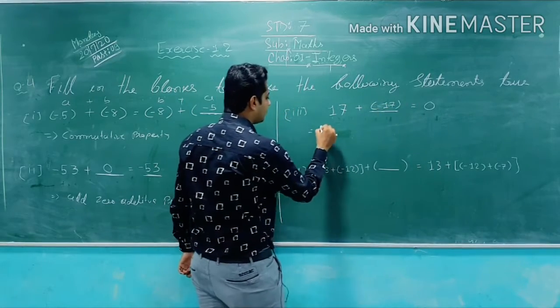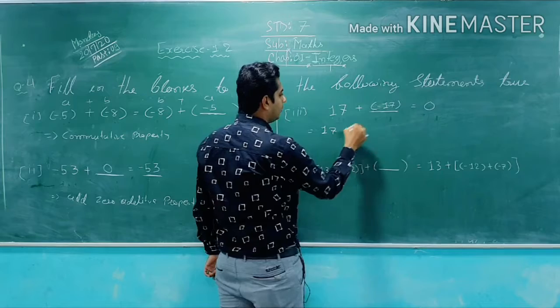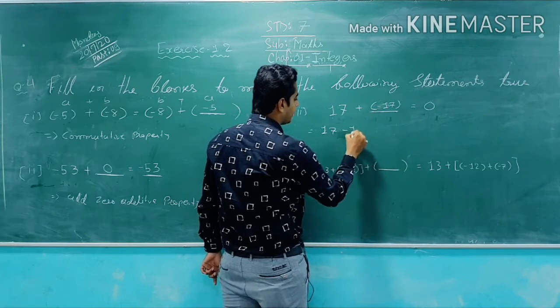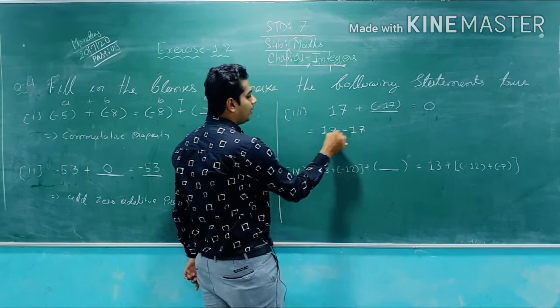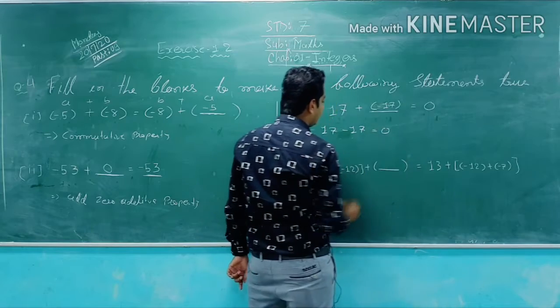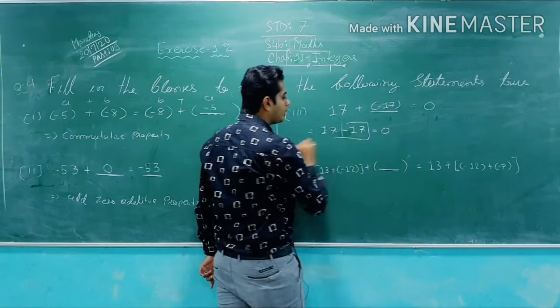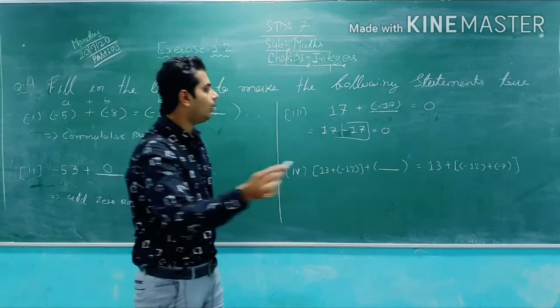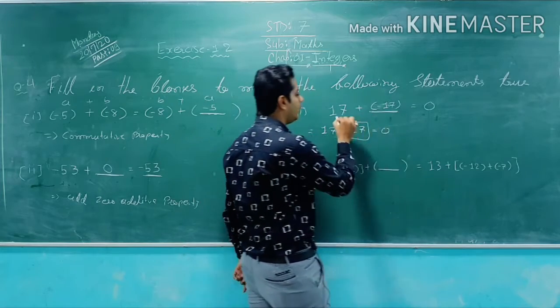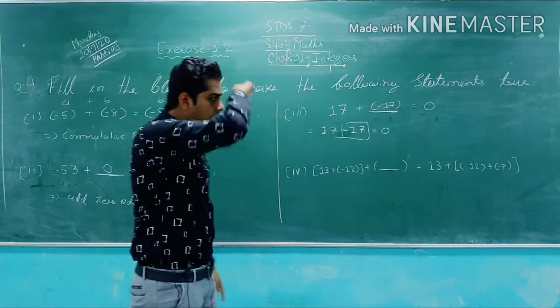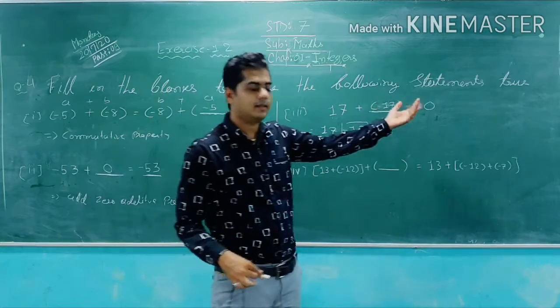How? See, open the bracket: 17 plus minus 17. So here 17 minus 17 is what? 0. So if we add its opposite integer, what do we get? The answer 0. So the opposite of 17 is minus 17. So that's how you will get the answer as 0.